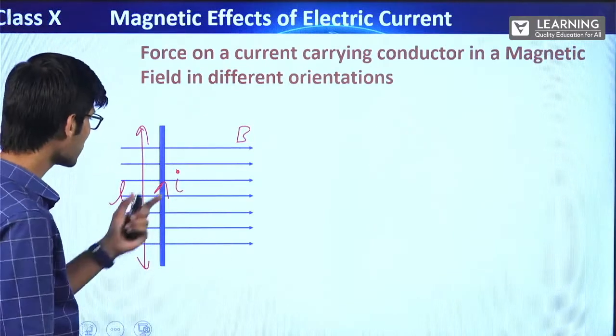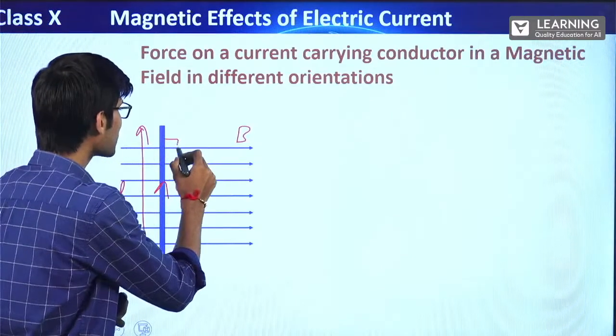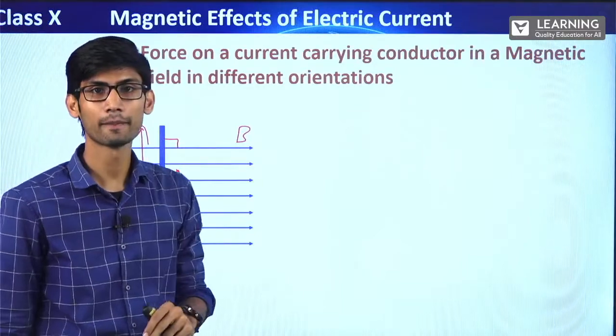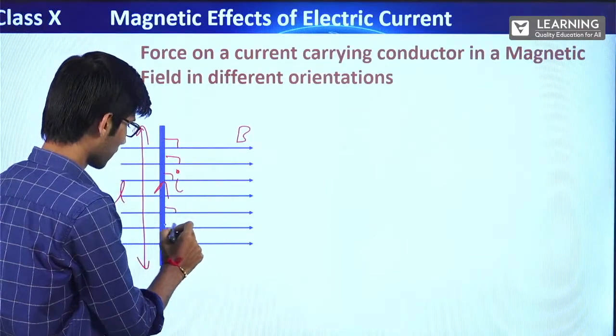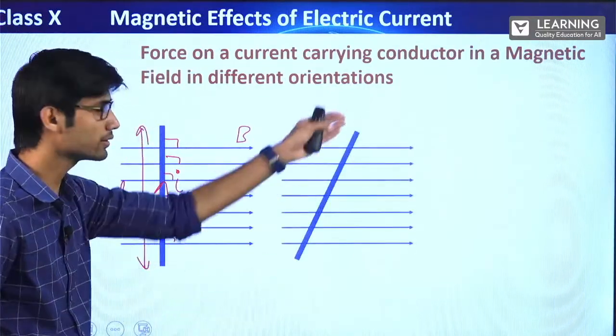Another orientation can be, in this orientation if you see, this is 90 degrees. The conductor is kept at an angle of 90 degrees with the external magnetic field, right? See everywhere, 90 degrees.